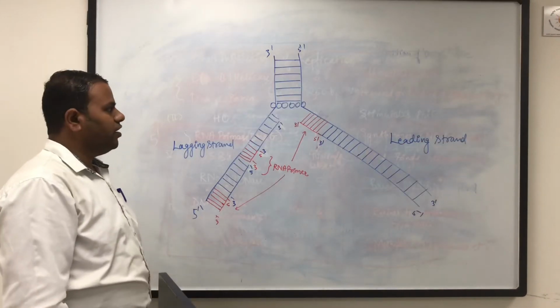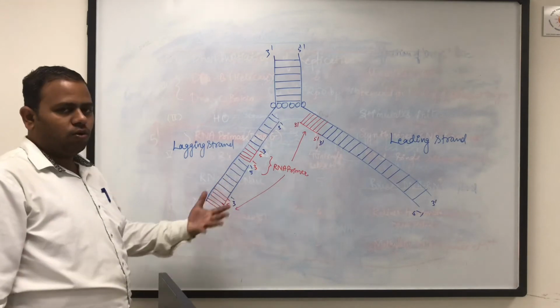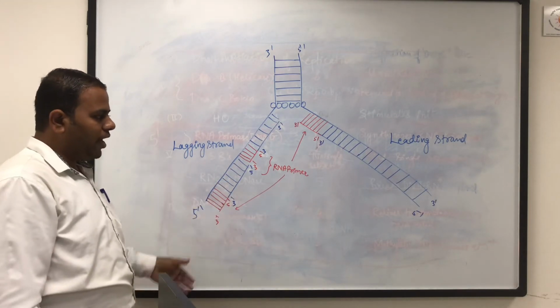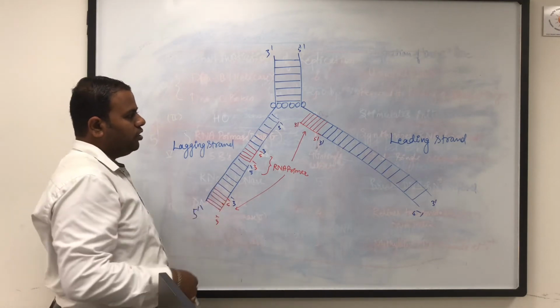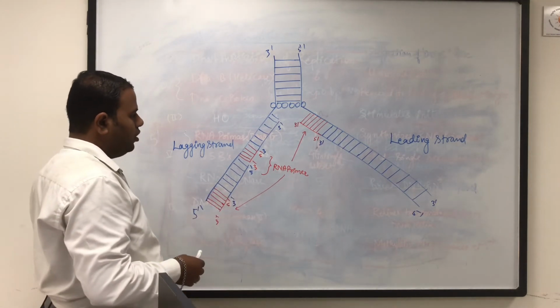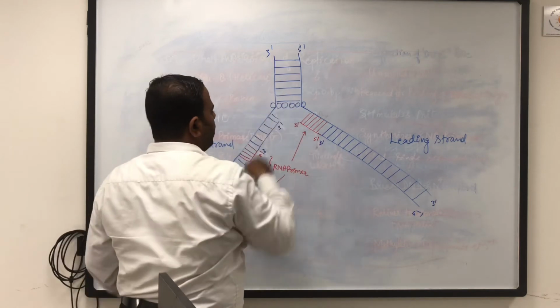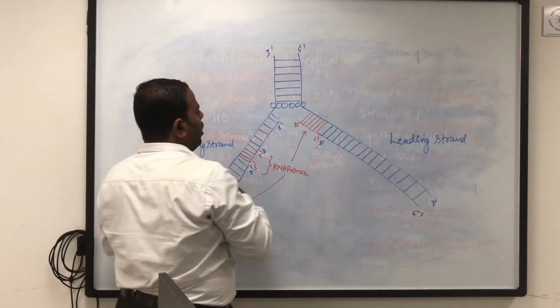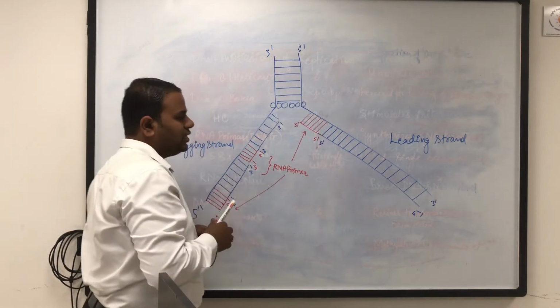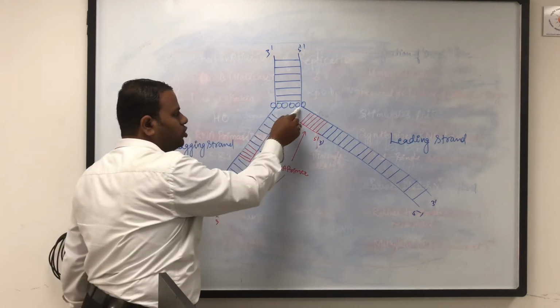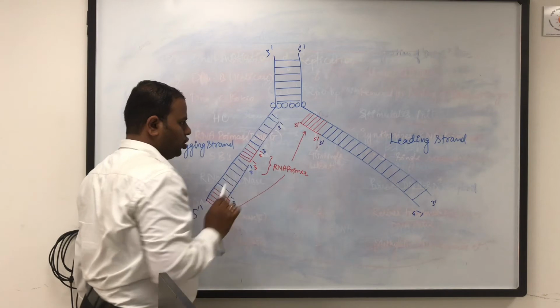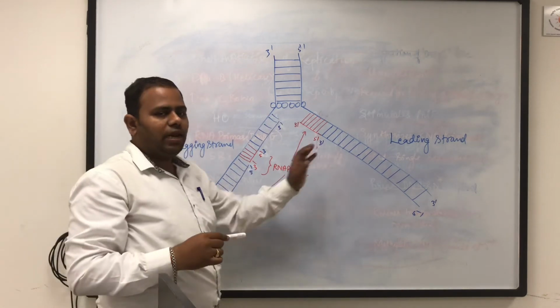Let's see the replicating fork now. The replicating fork looks like this on one side. On the bidirectional side, it will be the same below also. We are going to see the unidirectional side here, one side. So you can see the DNA helix is opened here at this position, and the DNA helix will be opened by helicase enzyme, and there is a binding of single stranded binding proteins to the single strand that is formed at this position. Okay, one strand will be the leading strand.